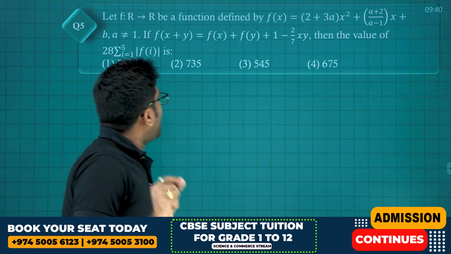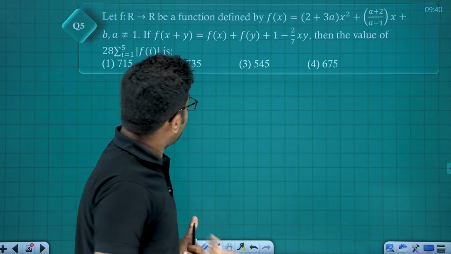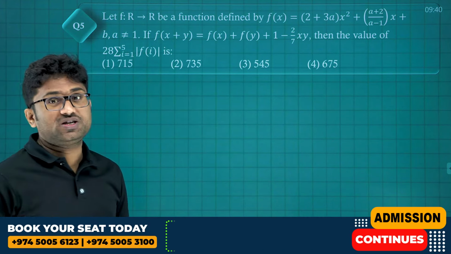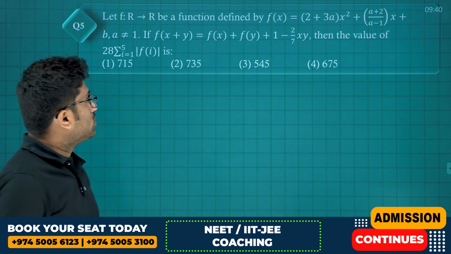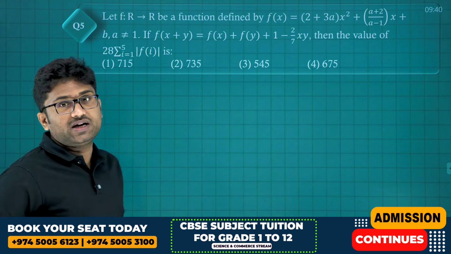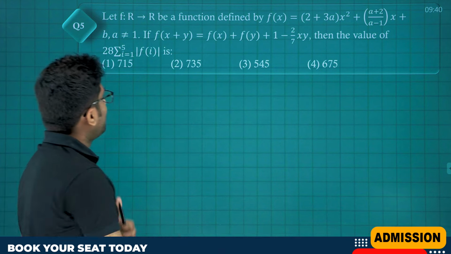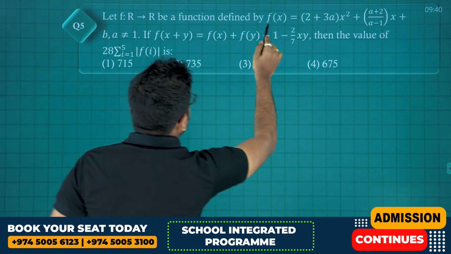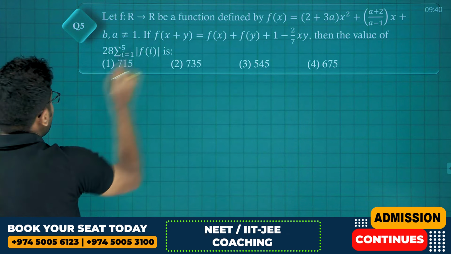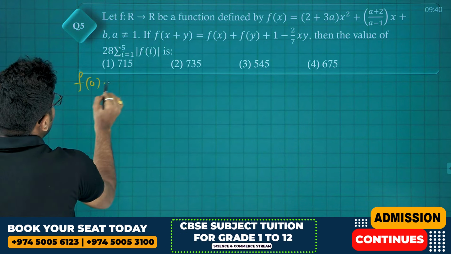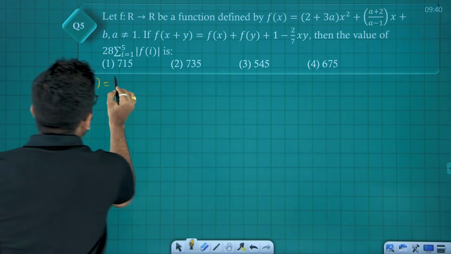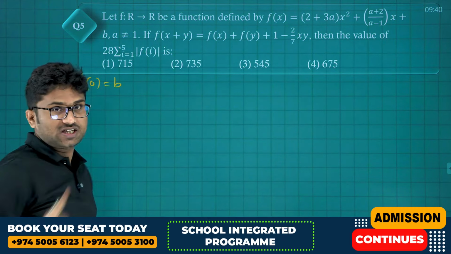F mapping from R to R be a function, f of x given, and also they have given a functional equation also. Clearly this functional equation is non-standard functional equation. So in this case we do something and get function first. For that put f of 0. What is f of 0 in first case? F of 0 in first case is a into 0 plus 0 plus b. So f of 0 is equal to b from the first case.